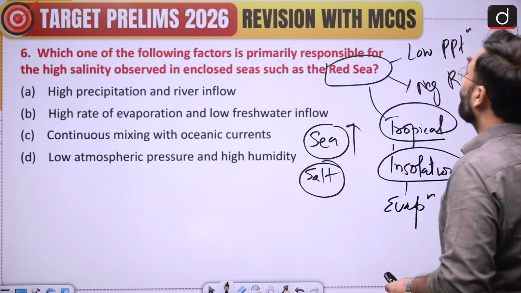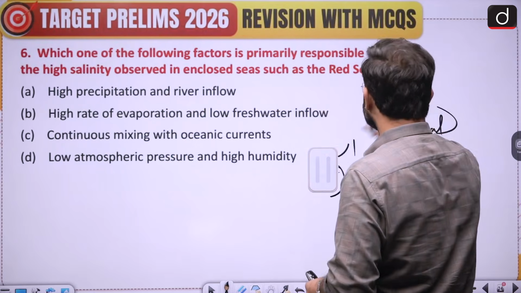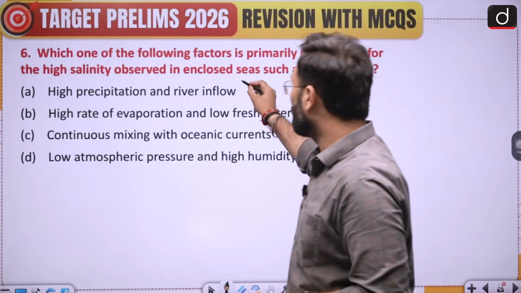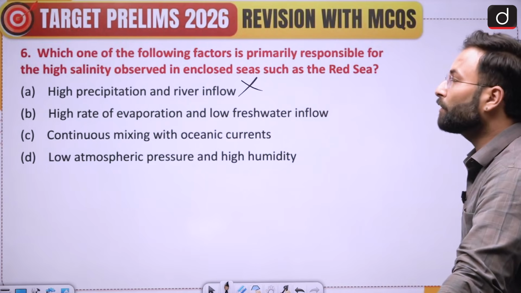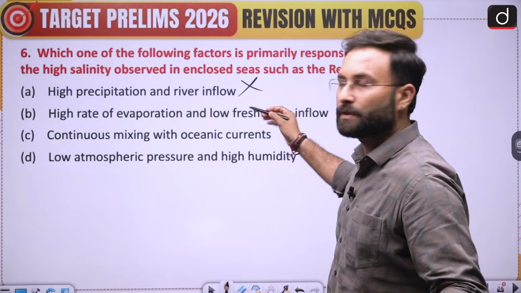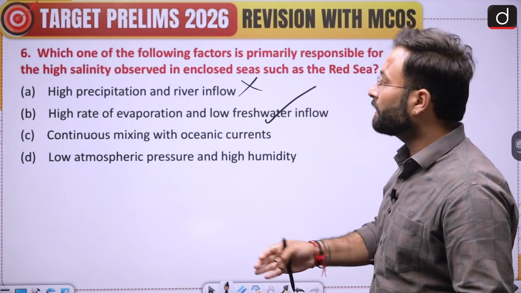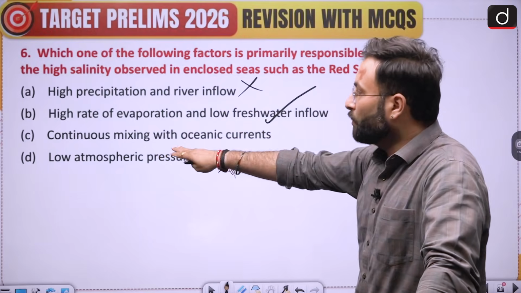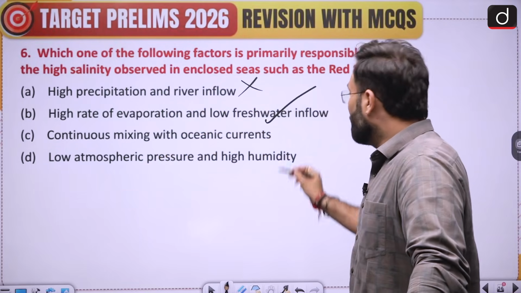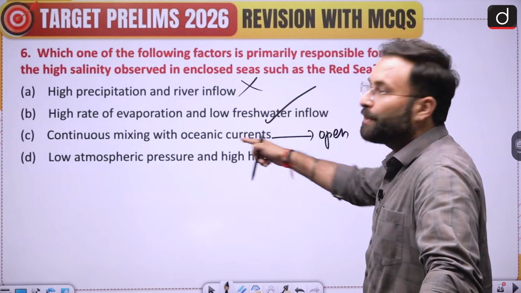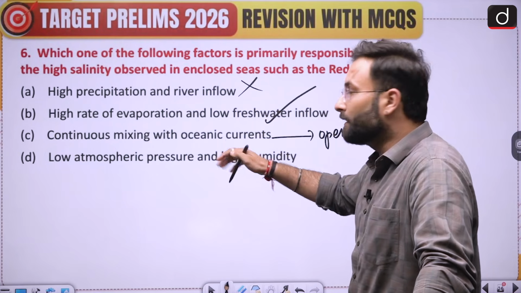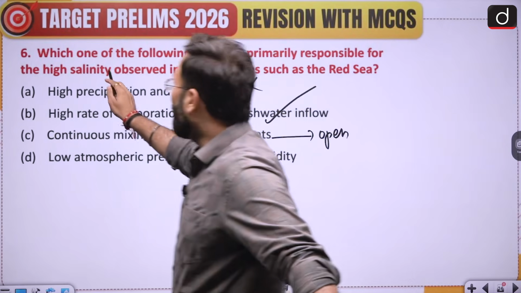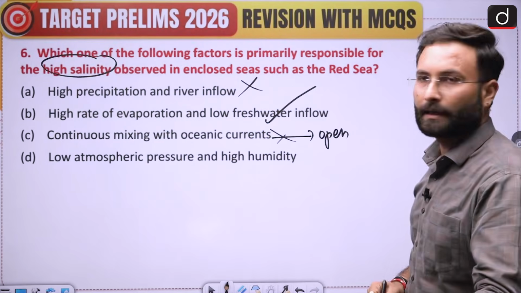So question is asking you about the factors which are responsible for the high salinity of the Red Sea area. Okay, so high precipitation and the river inflow, which is almost negligible, so that is why this is incorrect. High rate of evaporation and low fresh water inflow, which we have already seen. So option B can be a right answer, but we cannot neglect the other. You should read the options and then come to a conclusion. So continuous mixing with the oceanic current. If the sea was open, that can be your answer. Okay, that reduces the salinity, not answer, but it can reduce the salinity, and that will not be responsible for the high salinity. So this is also your incorrect option.